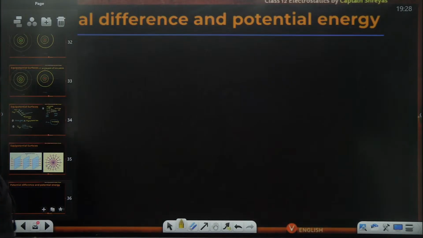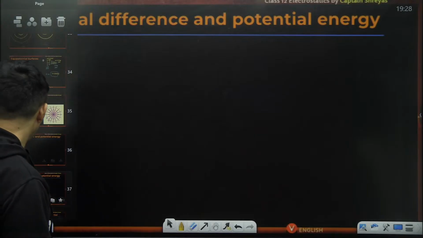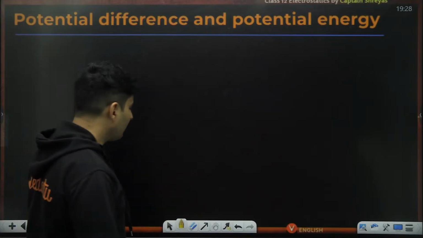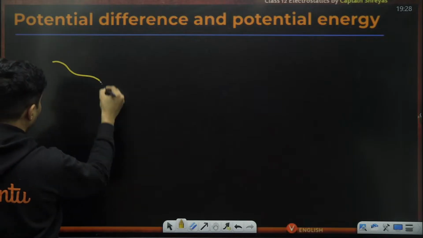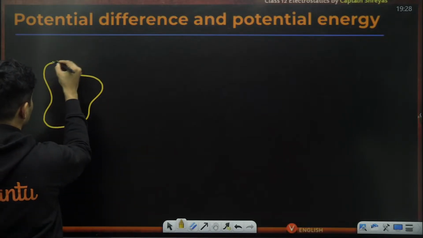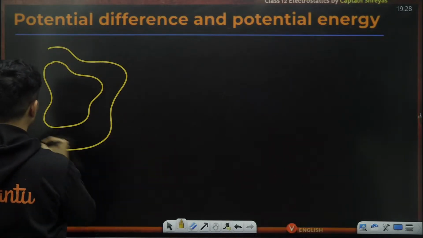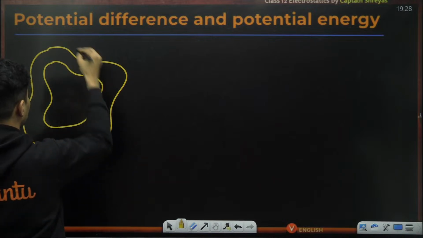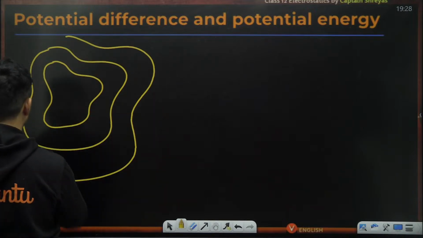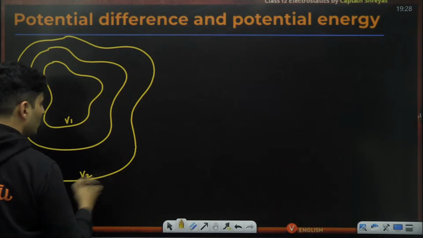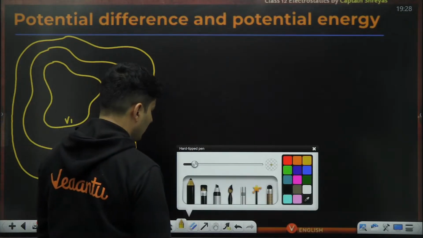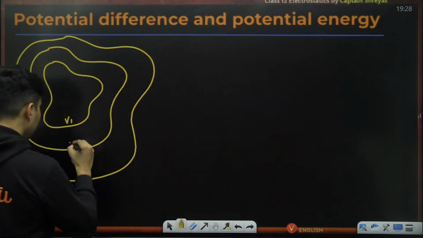Okay. Now, let's talk about another interesting aspect about equipotential lines. Imagine I have some equipotential line like this. I have taken some equipotential lines. This is V1. This is, let's say, V2.